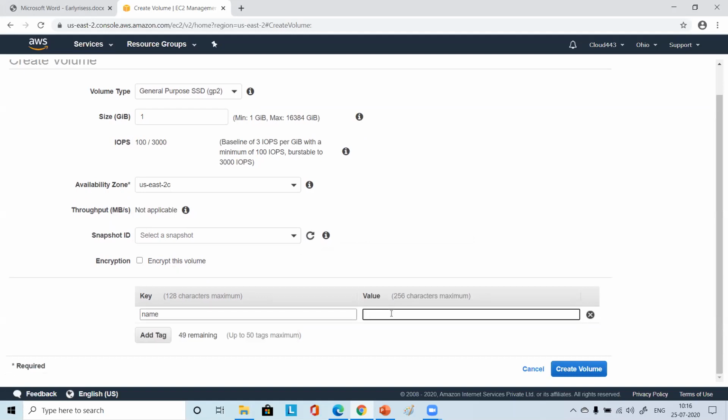I'm putting my EBS 3, since this is my third one, and you put 2. I have given some name for reference. And then you can click on create volume.